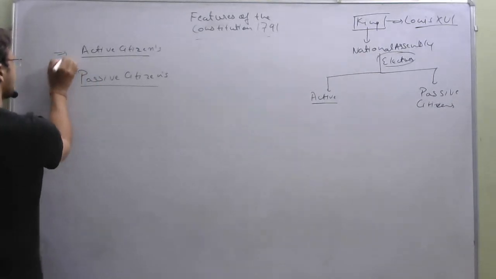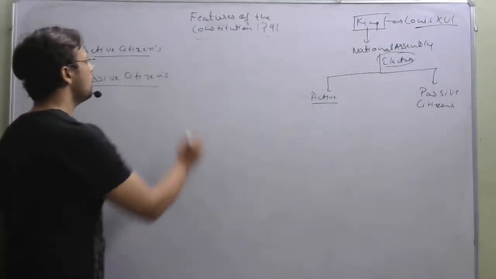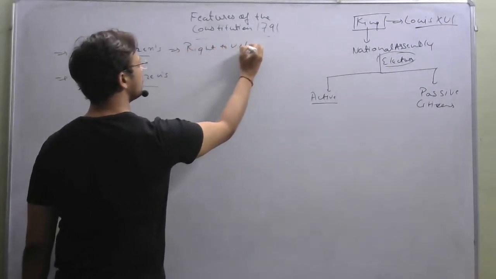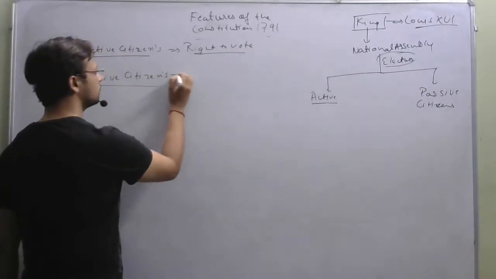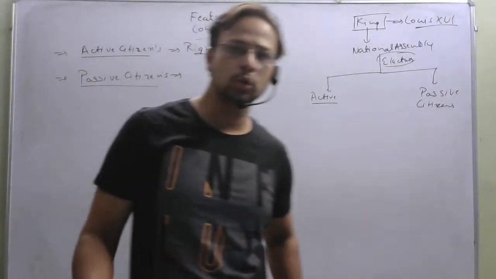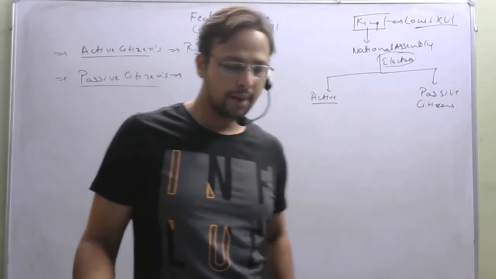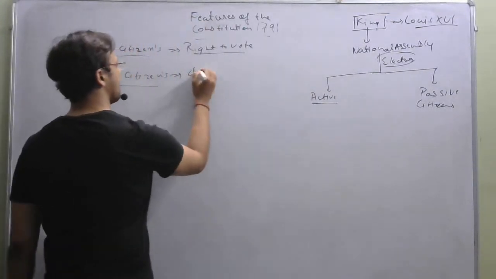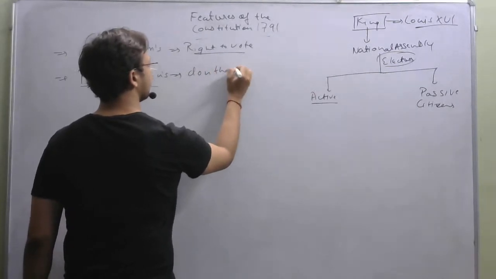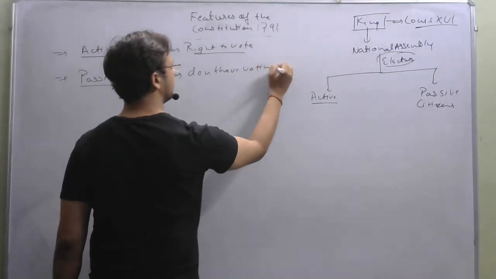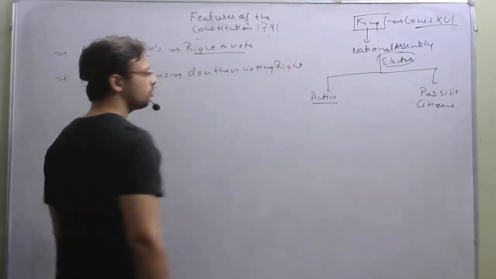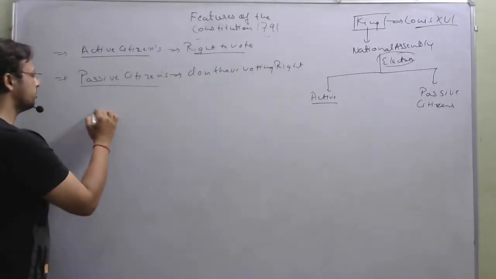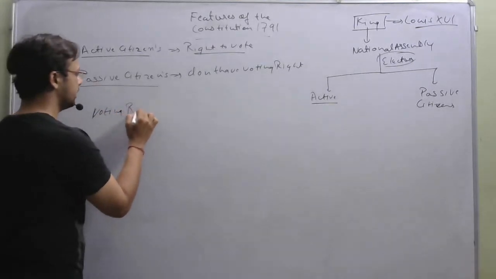See, active citizens were the persons who had a voting right, or those who had a right to vote, and passive citizens on the other hand were the citizens who didn't have a voting right. The remaining men were the passive citizens who didn't have a voting right. Now let us discuss who were the people having voting rights and who were not.